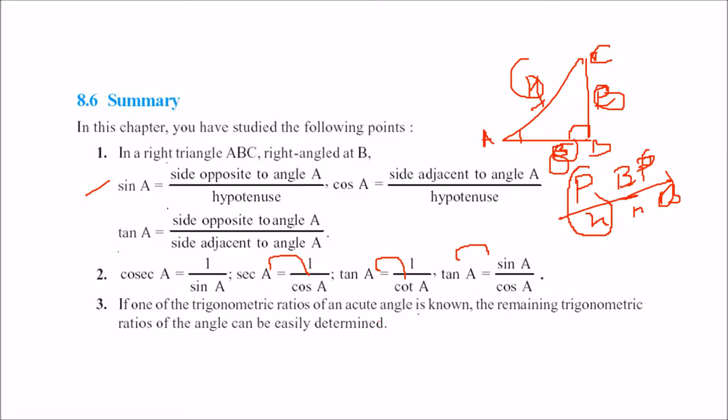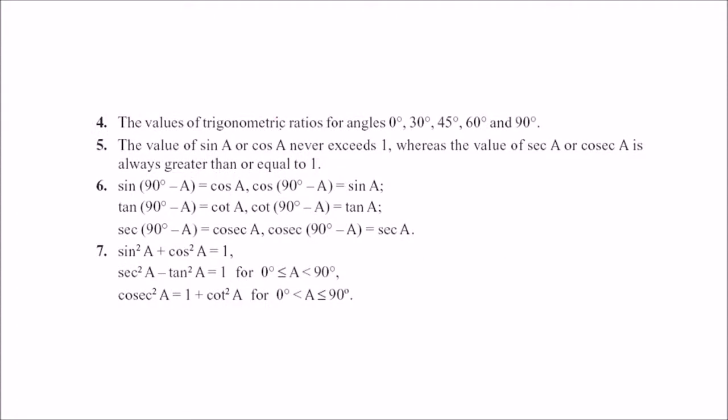If one of the trigonometric ratios of the acute angle is known, the remaining can be easily determined. The values of trigonometric ratios of angles 0, 30, 45, 60, 90 we have found out. The sin A and cos A will never exceed 1; in fact, they remain between minus 1 and plus 1. This is the range, while sec A and cosec A will not be in this range. Sin 90 minus theta is cos theta, cos 90 minus theta is sin theta, tan 90 minus theta is cot theta, cot 90 minus theta is tan theta. Again, sec 90 minus theta is cosec theta, cosec 90 minus theta is sec theta.